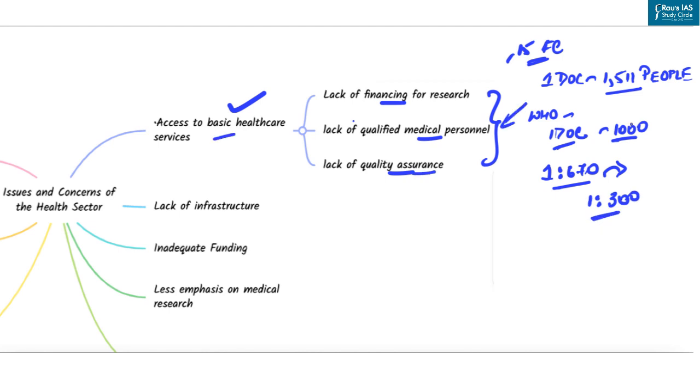So now you can see that in India, one doctor is handling 1,500 people against WHO norms with which one doctor is responsible for 1,000 people. So if this burden is more on doctors, then somewhere it will hamper quality assurance, which in turn will hamper the basic healthcare services.